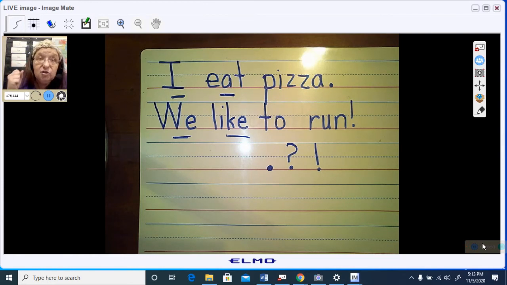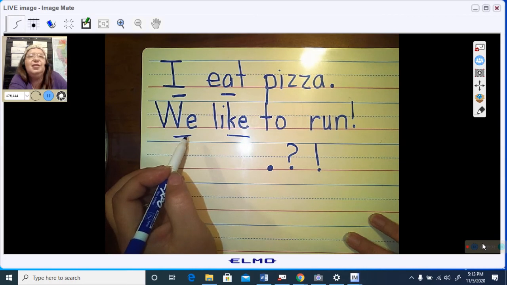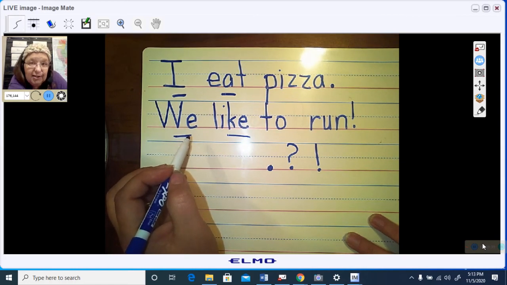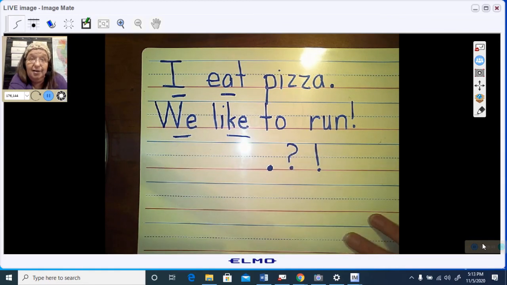We like to run. Whenever we see the exclamation point, we say it with a lot of excitement. We like to run. Okay? So remember, a lot of excitement there. Let's say it with emotion, with feeling, with expression. Ready? We like to run.